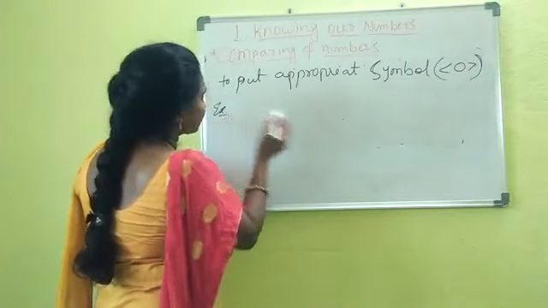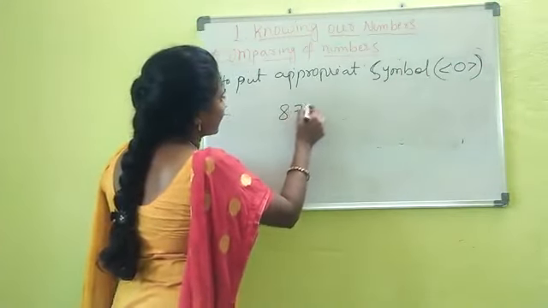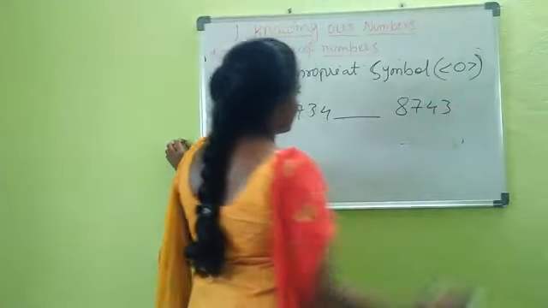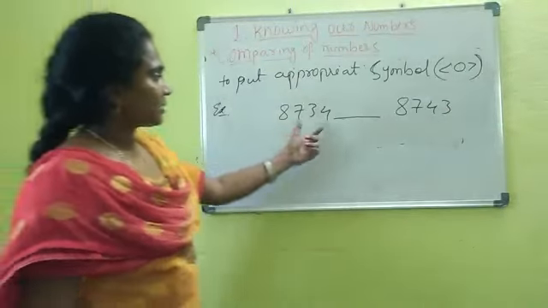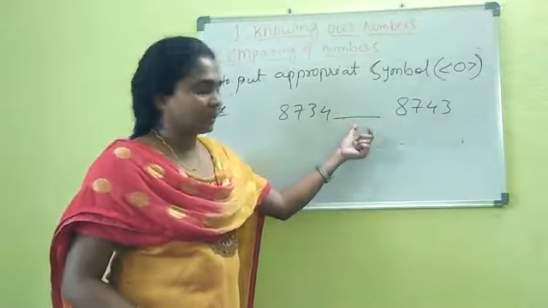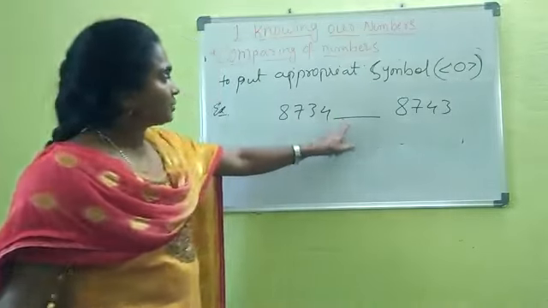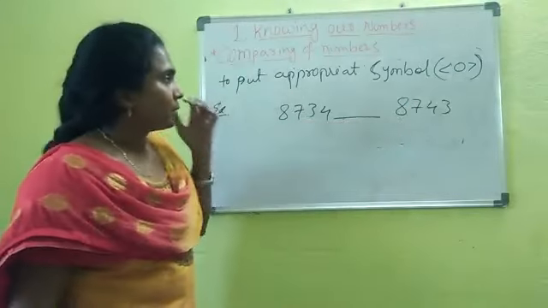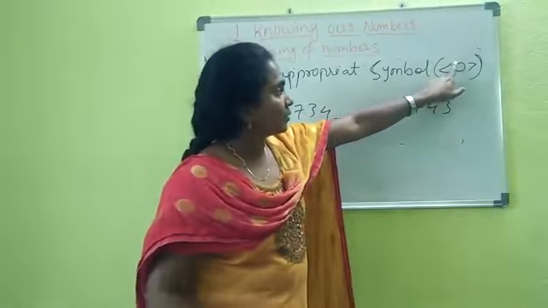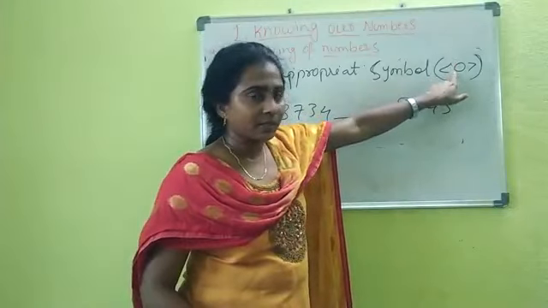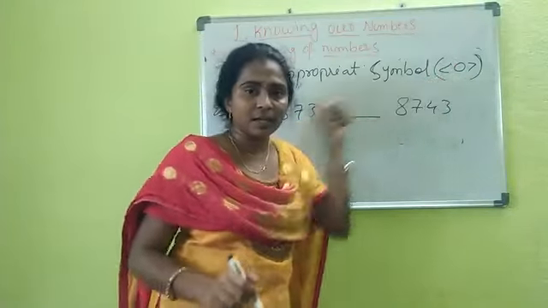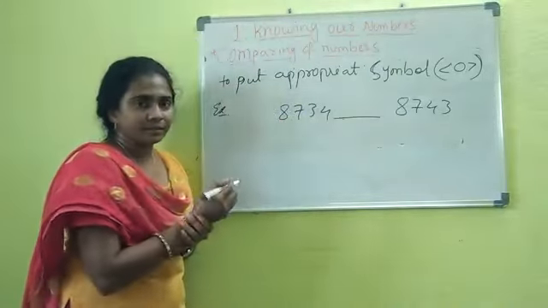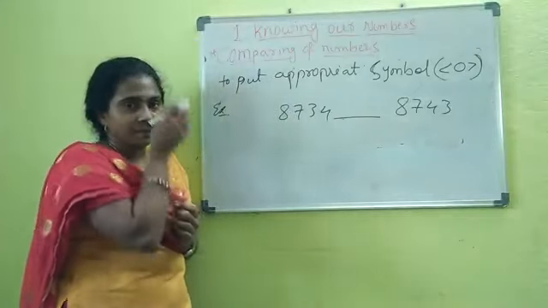See. So like that question they will ask. They will give the two numbers and they will give a blank place in the middle. In this blank place you need to put the symbol. Which symbol will suit here? When you observe the symbol, the open side will be written towards the larger one, and the ended side towards the smaller one. Now which is the smaller and which is the larger? From the two numbers, which is the smaller?